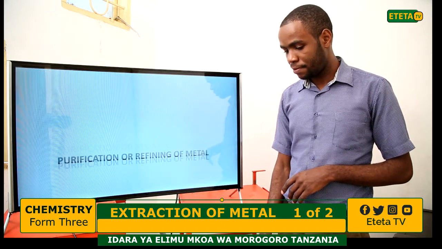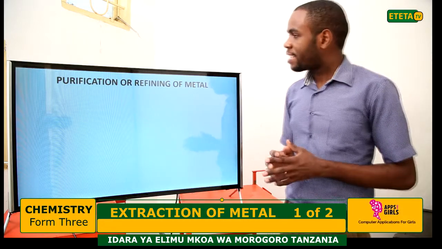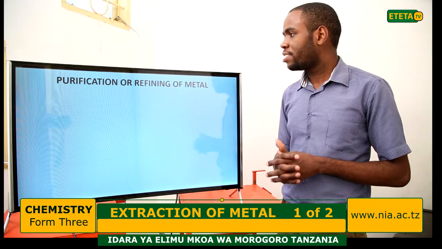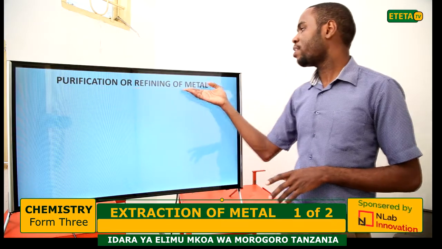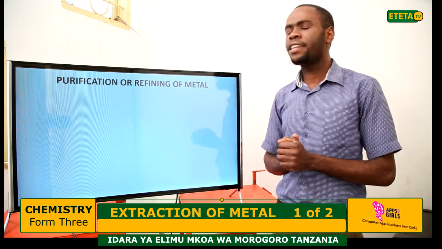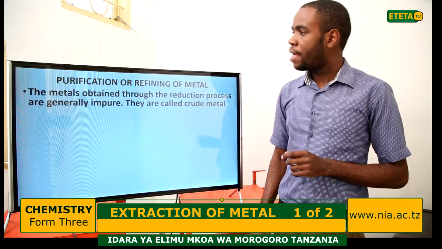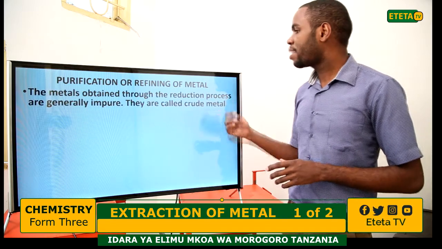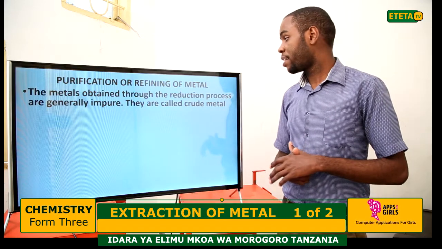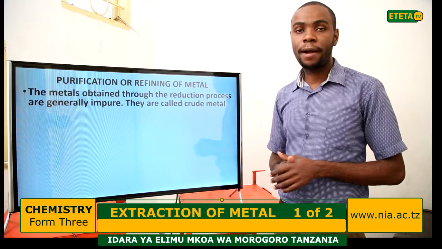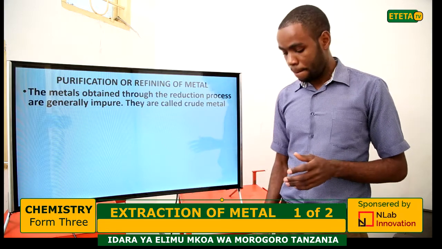After discussing this, let us go to the last stage of extraction of metal, which is called purification or refining of metal. The metal obtained through the reduction process is generally impure. It is called crude metal.